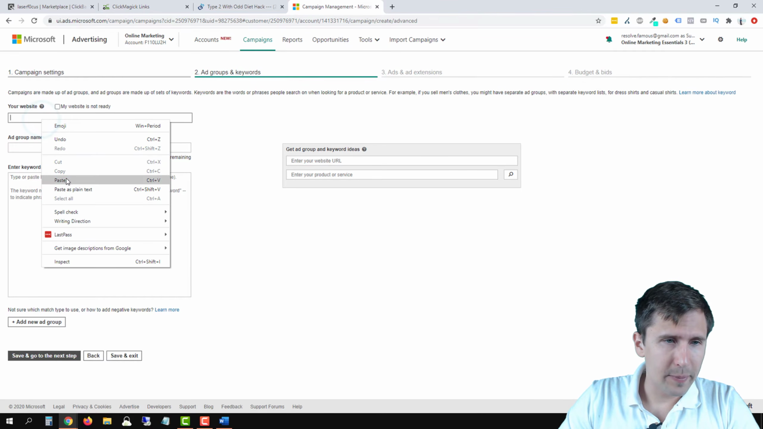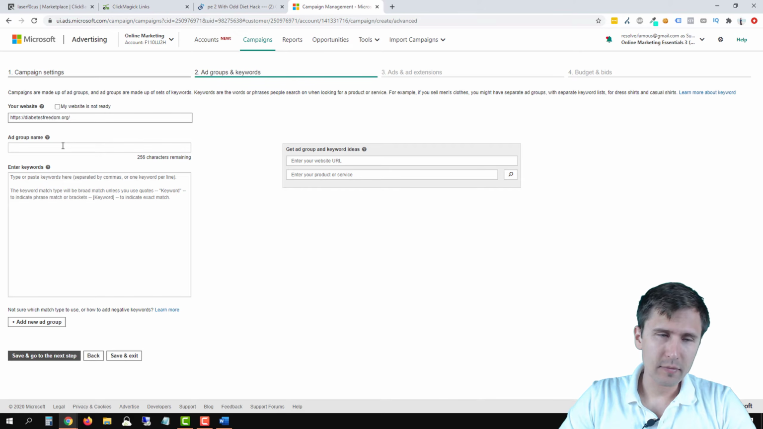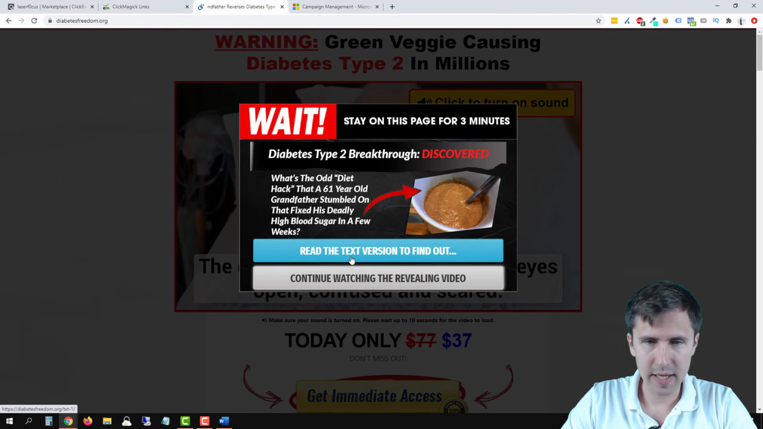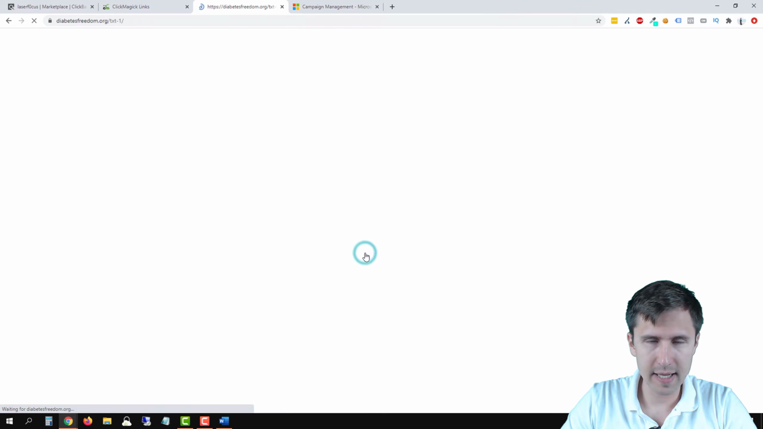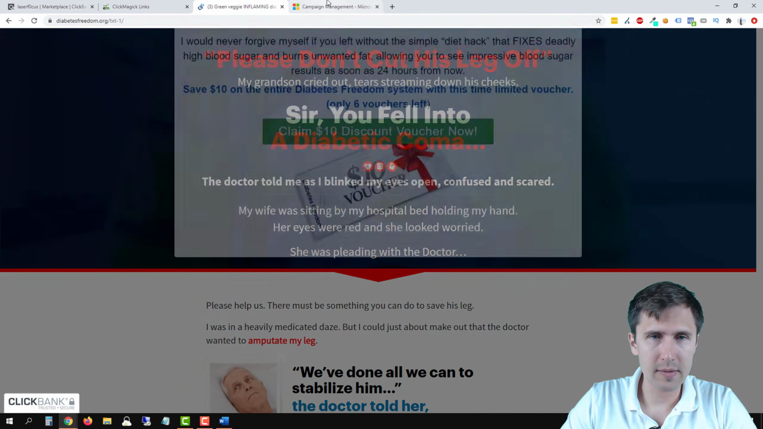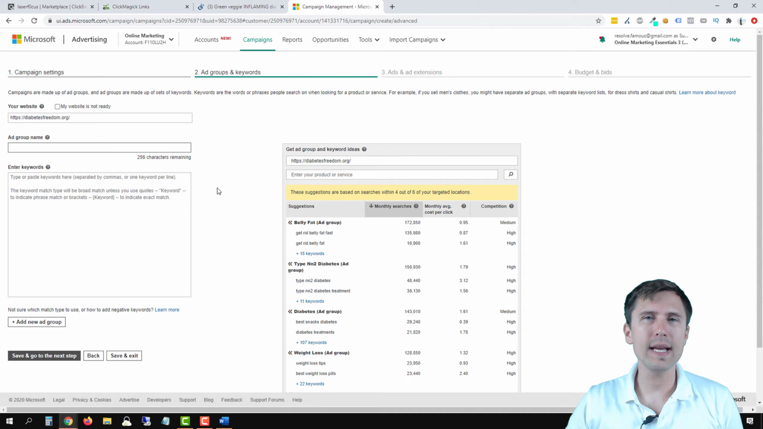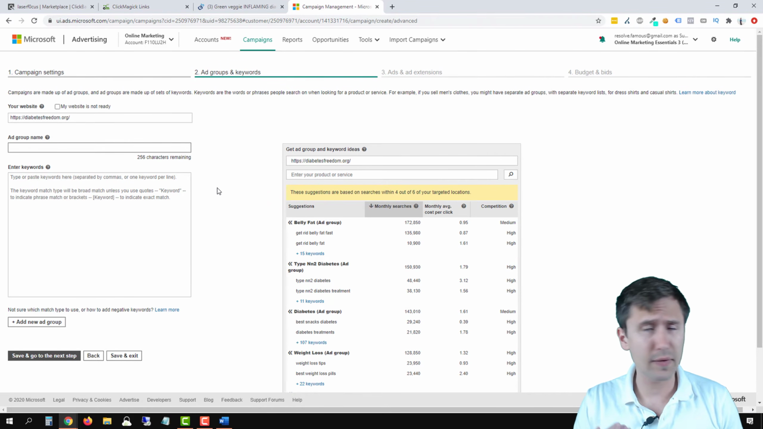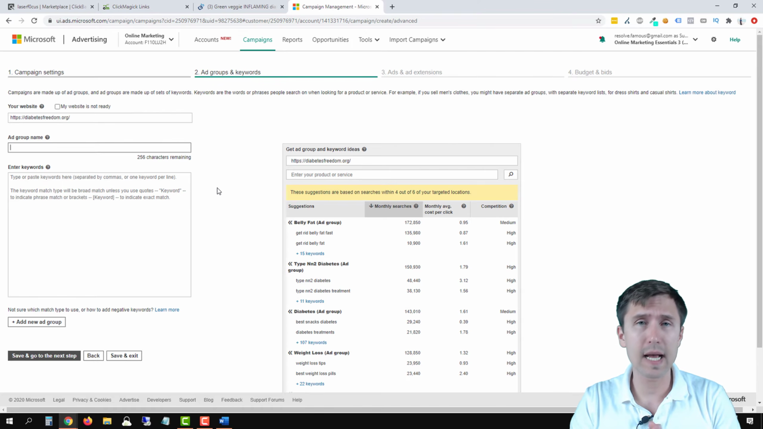So we're going to take that, paste it here, and we can enter an ad group name, okay? So here we're going to read the text. So we're going to enter the ad group name. Now, the idea is we have to create relevant ad groups, okay? So we have to create different ad groups with different interests, with different keyword targeting.